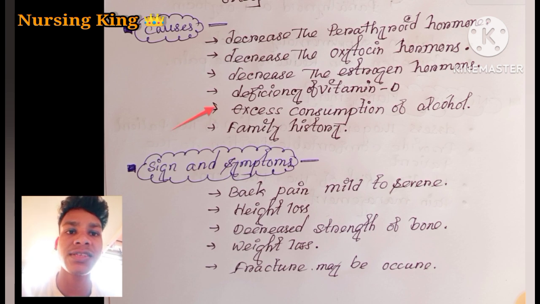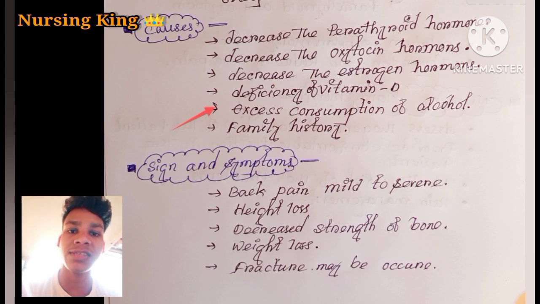The next cause is excessive consumption of alcohol. How does it cause osteoporosis? If a person drinks an excessive amount of alcohol, the alcohol increases the cortisol hormone in the body.